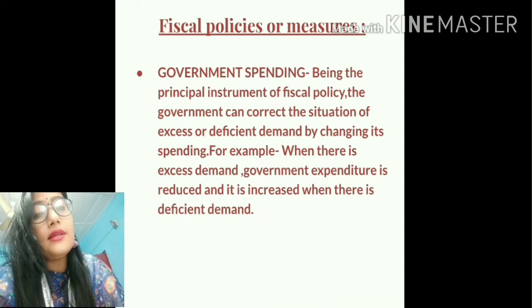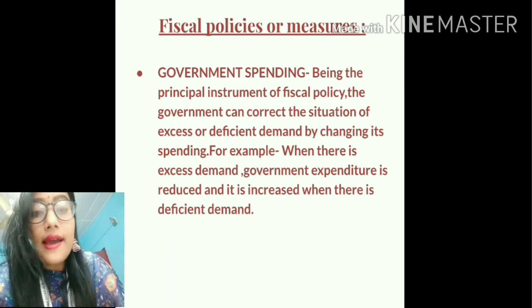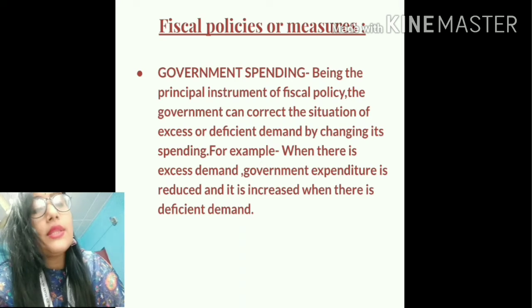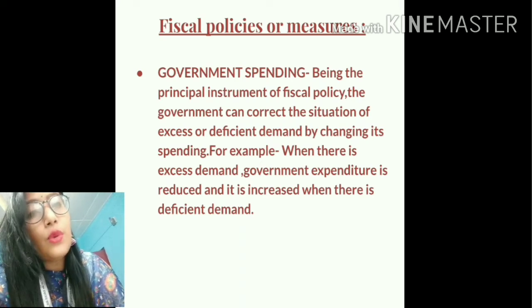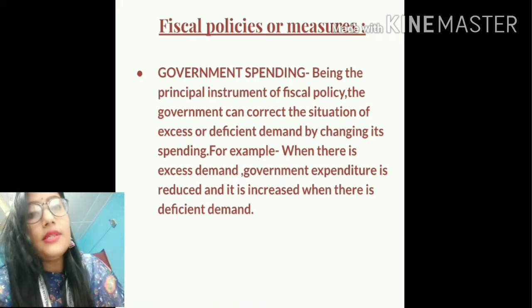So when there is an increase in government spending, this will lead to a greater inflow of money in the economy, because the government will have to spend money, right, to undertake the various developmental projects. So in that process, money will be injected in the economy and the situation of deficient demand will be corrected. So these are the different ways through which government spending can respond to excess demand and deficient demand.